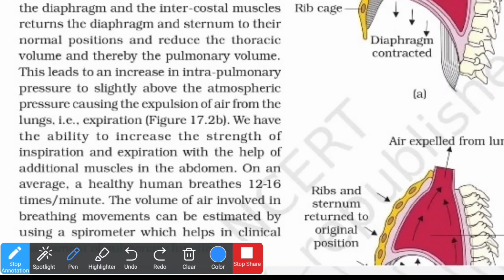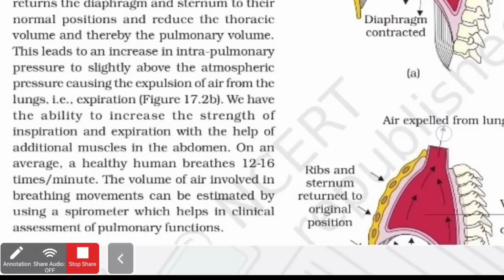And whenever the pulmonary volume has been reduced, it will increase the intrapulmonary pressure, even slightly, but still more than the atmospheric pressure. And whenever the intrapulmonary pressure is more than the atmospheric pressure, again the law of concentration will be working, but in a different fashion. Now it will cause the expulsion of air from the lungs. That is what we call expiration. We will observe this here in the next figure.